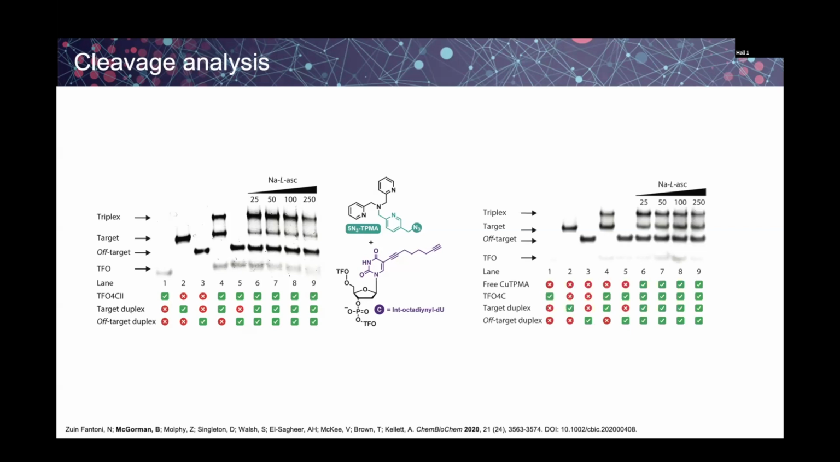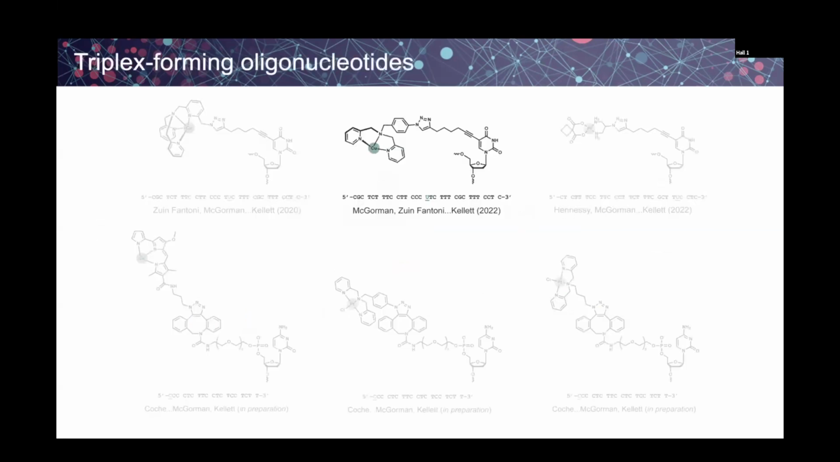We then compared this to free copper TPMA and a free TFO, so they're not clicked, and we see no significant damage inflicted. So not only does attaching the TPMA to the TFO allow for sequence selectivity, it also increases the DNA damaging propensity by pulling the nuclease into close proximity with the DNA.